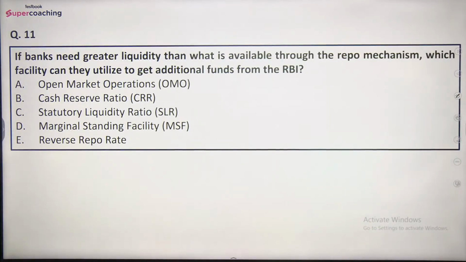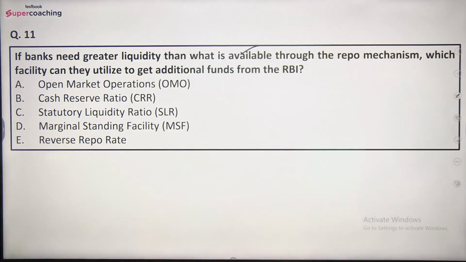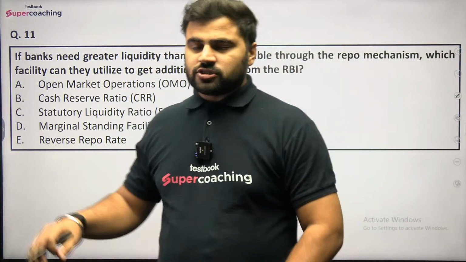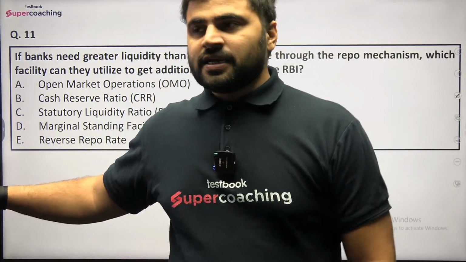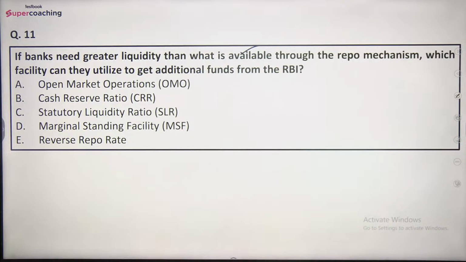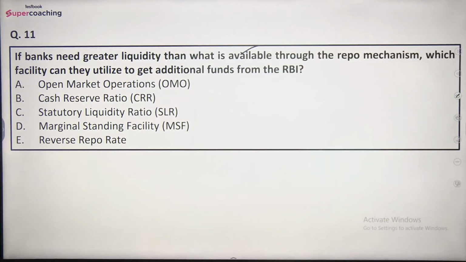चलिए, moving on to question number 11: if banks need greater liquidity than what is available through the repo mechanism, which facility can they utilize to get additional funds from the Reserve Bank of India? So suppose a commercial bank has exhausted the repo limit, and in that case it further needs additional funds, so which facility can they avail? Options are open market operation, cash reserve ratio, SLR, marginal standing facility, or reverse repo rate. So in case of additional funds, which of the following facilities can banks avail?